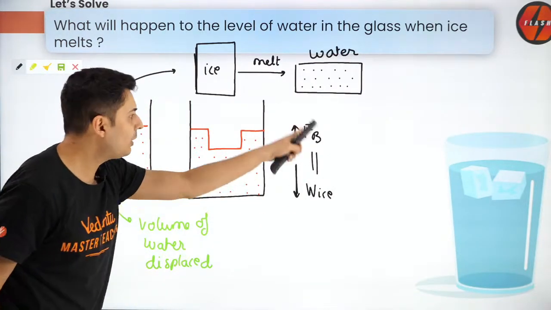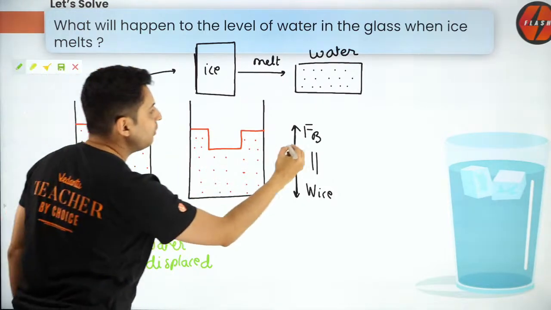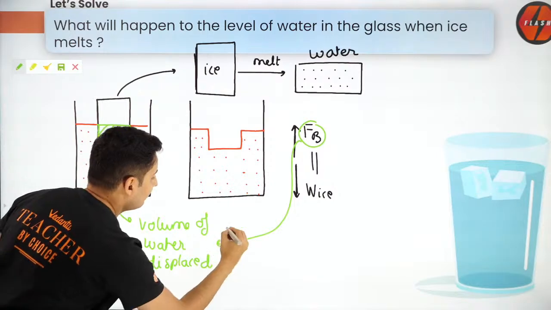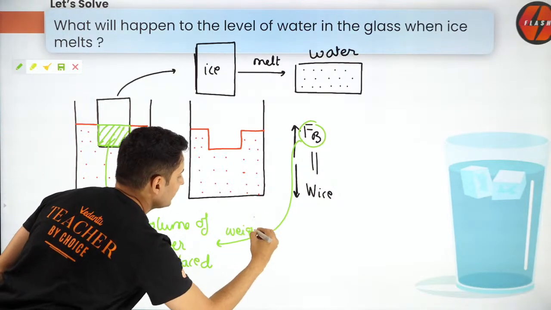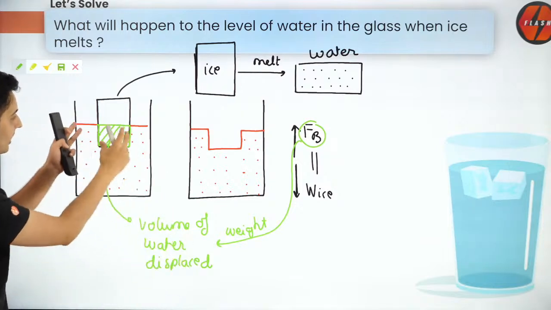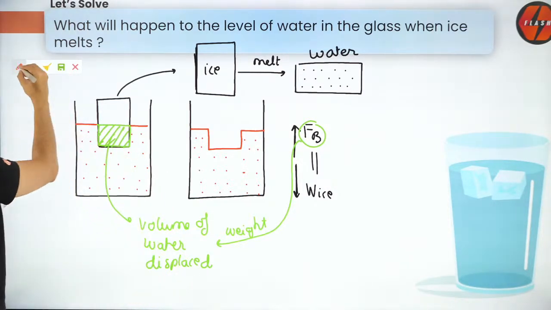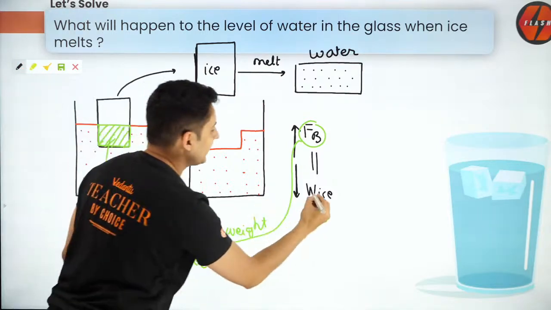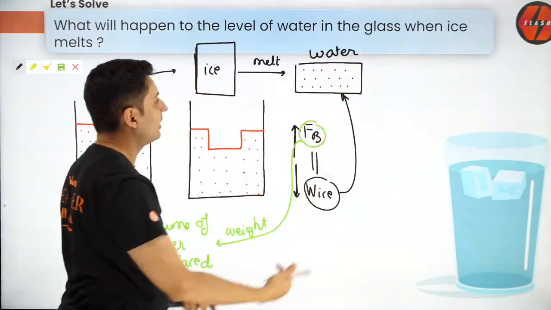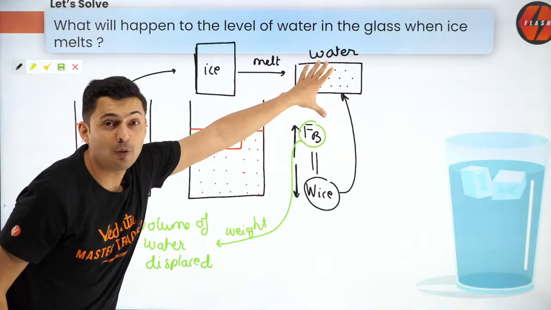Isn't it? Think about it. And now think, what is buoyant force equal to? Buoyant force, guys, isn't it equal to the weight of this fluid? Isn't buoyant force equal to the weight of this water which was spilled outside? And what is the weight of that ice? Isn't it the same as the weight of the water?